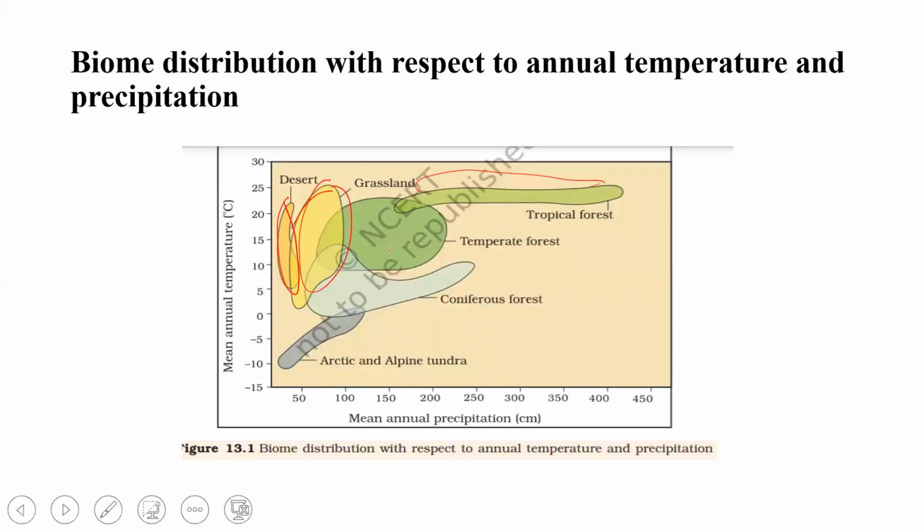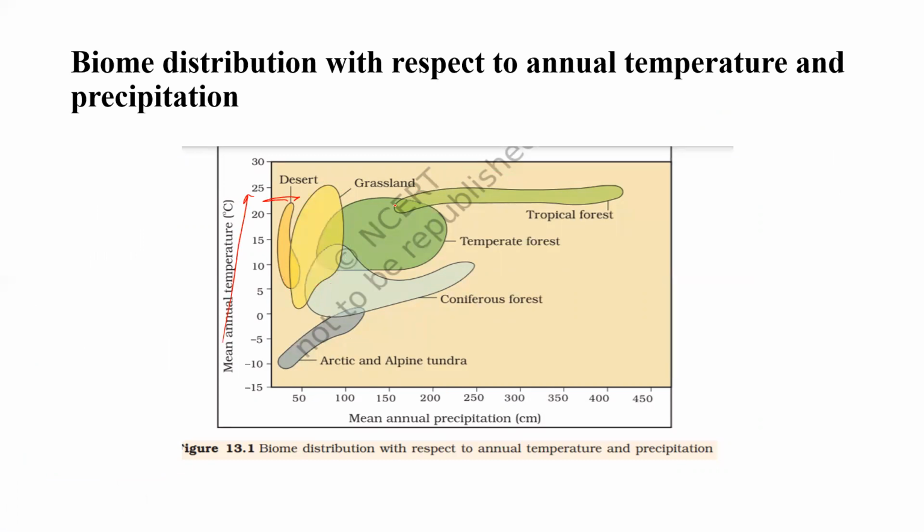Now let's look into this chart. As you can see, this is the mean annual precipitation, which means snow and rain, and this is the temperature. For desert, the temperature is very high, but the precipitation or rainfall is low. So rainfall is less in desert.